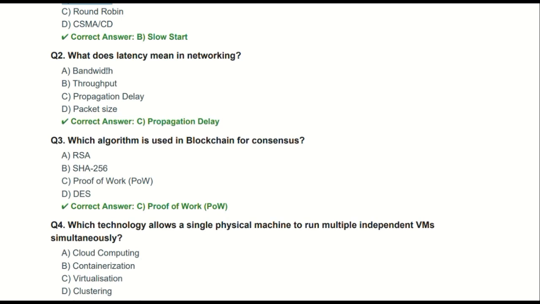The second question is, what does latency mean in networking? Latency basically means a delay while sending a packet in the network, or the extra time taken by our wire or a medium to send the packet. So here the correct answer is propagation delay.